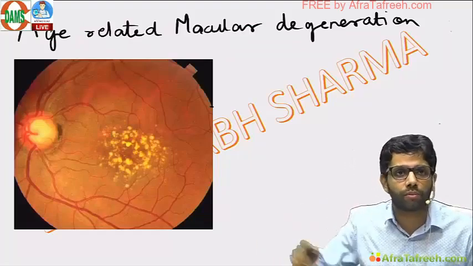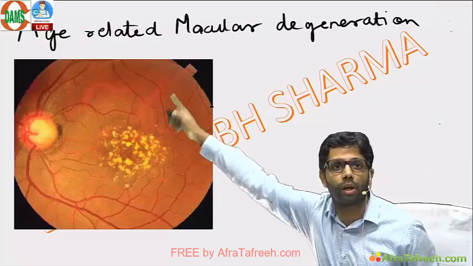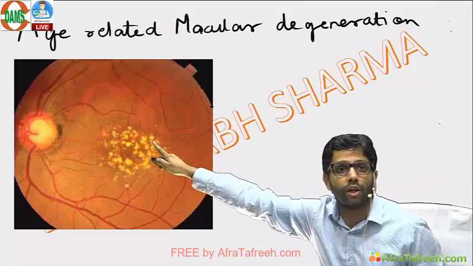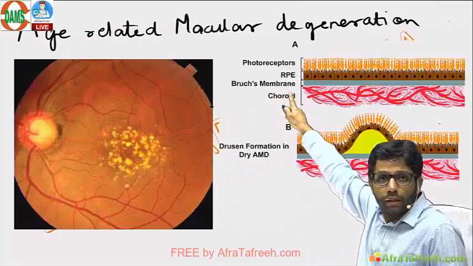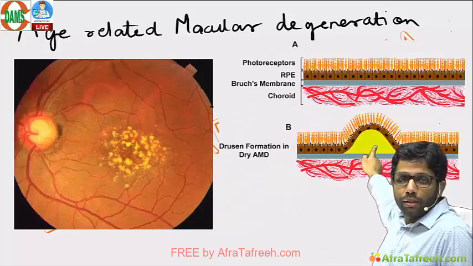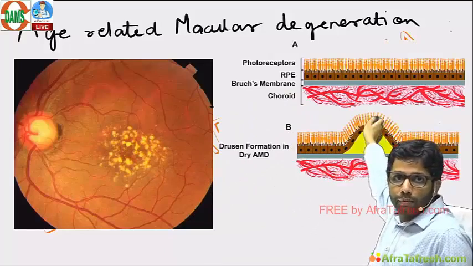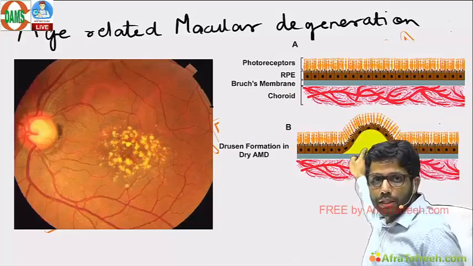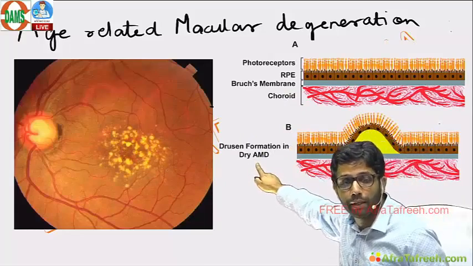Age-related macular degeneration. There are drusen deposited in the macula. Macula means central retina. This is the left retina. Drusen are deposited in the macular area. They are end products. They can push all the 10 layers up. That is pigment epithelium detachment. It is deposited in Bruch's membrane.